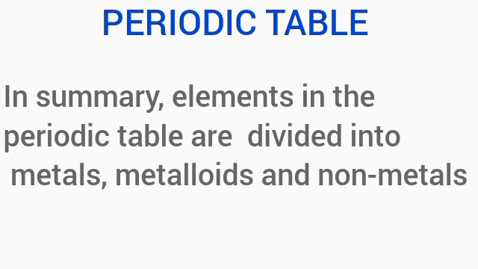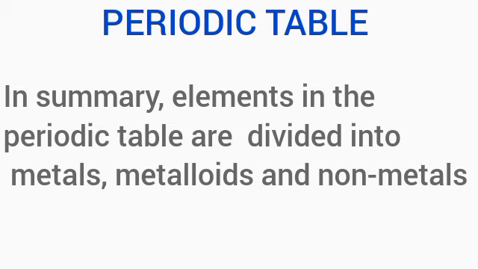In summary, elements in the periodic table are divided into metals, non-metals, and metalloids. Group 1 and 2 and some in 3 are regarded as metals, 4 and 5 metalloids, and 6 and 7 are usually non-metals. Metals are good conductors of electricity, while non-metals usually do not conduct electricity.